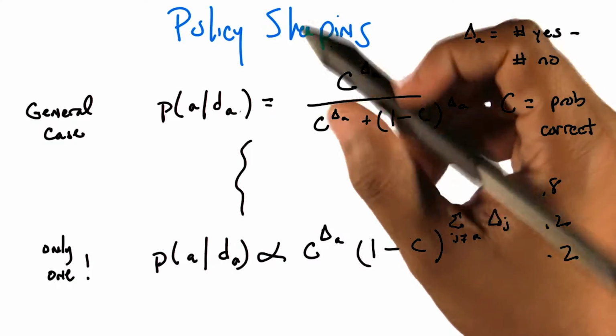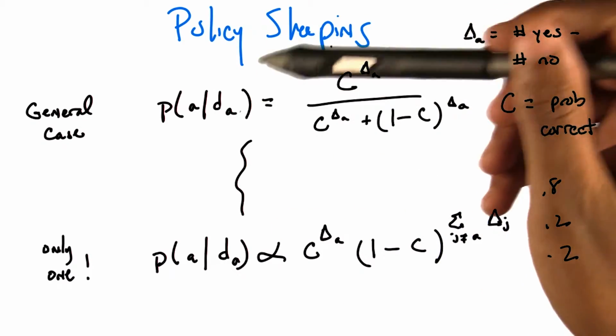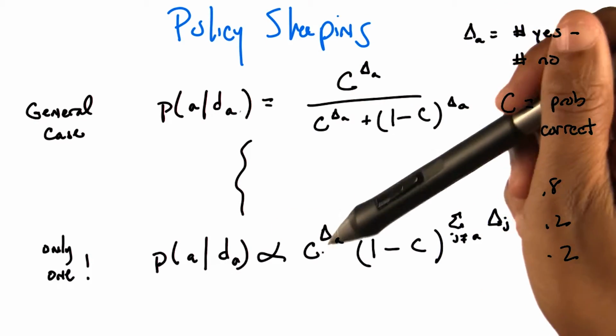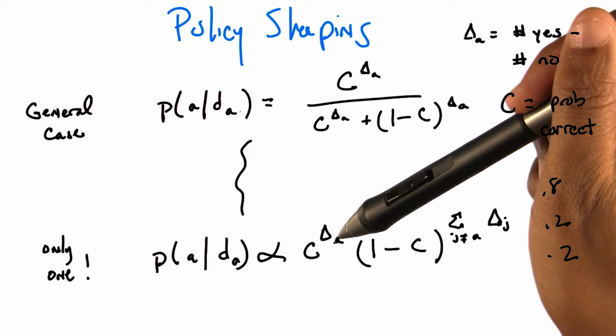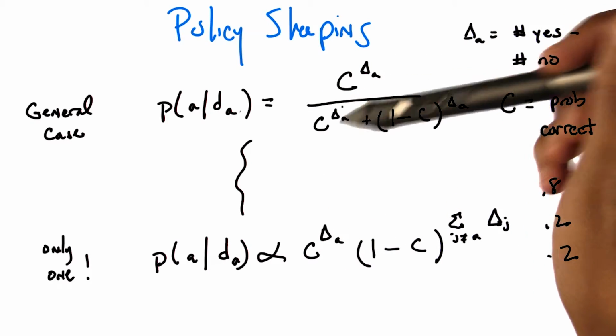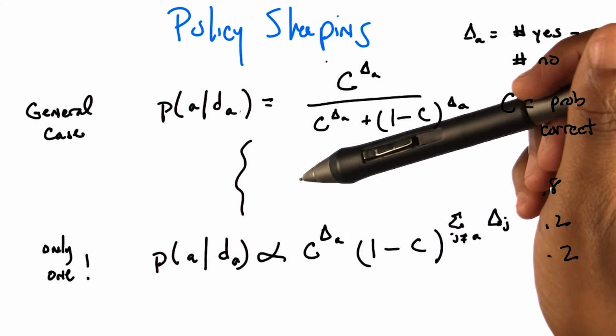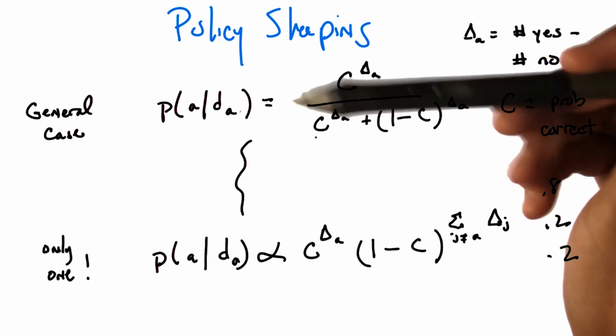Does that make things much hairier in terms of the formulas? Much hairier. The reason we end up with something that's this simple over here, and this simple in the general case, and this simple in the only-one case, is that we get to eliminate all the common priors. I see. And if we can't eliminate them, we've got to carry them around with us. Neat. Okay, cool.